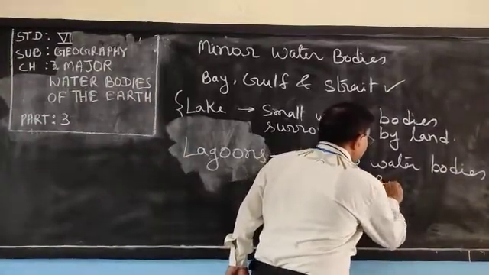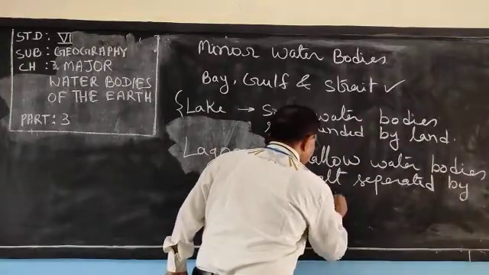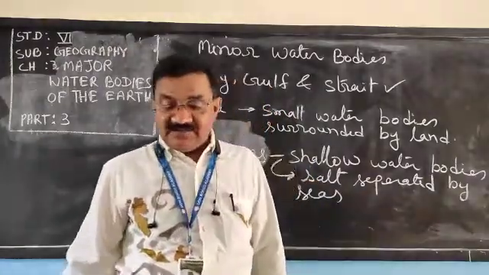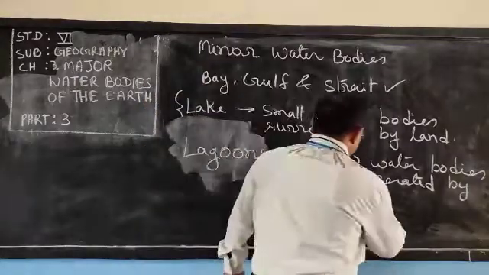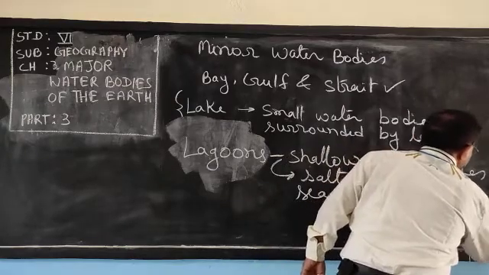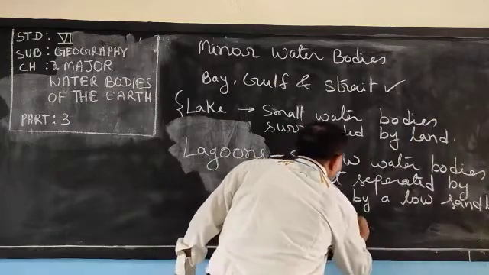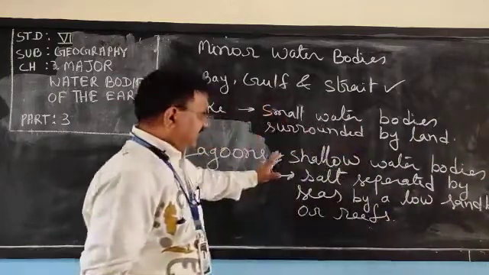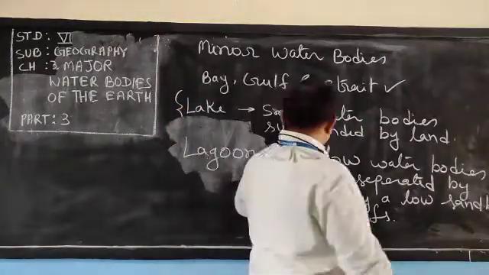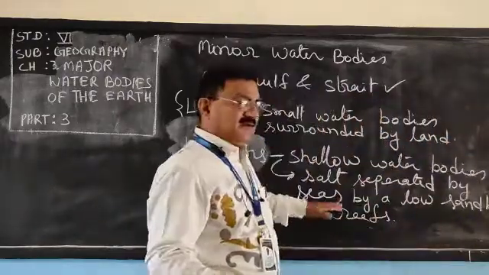They are shallow water bodies of salt separated from the sea by a low sandbank or reef. Now try to understand. Shallow means not very deep, and it has salty water.